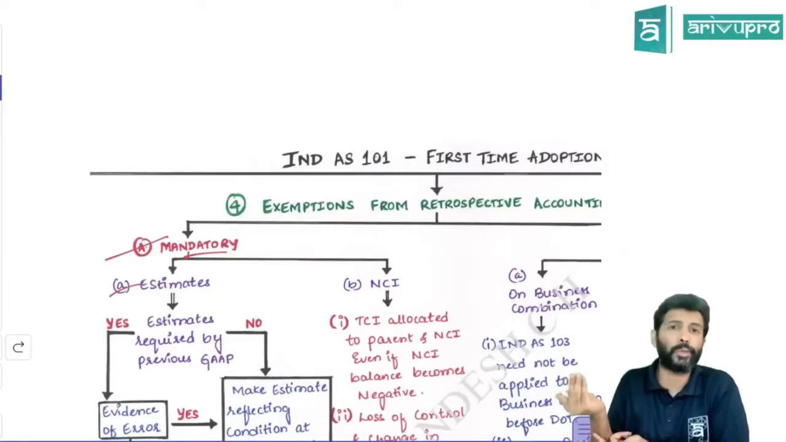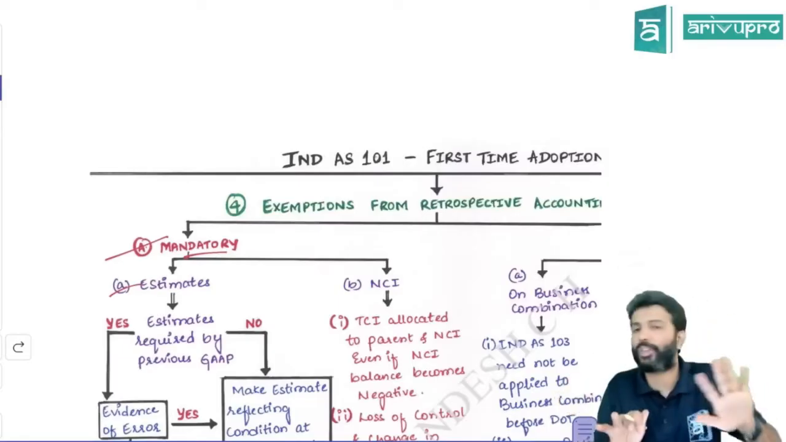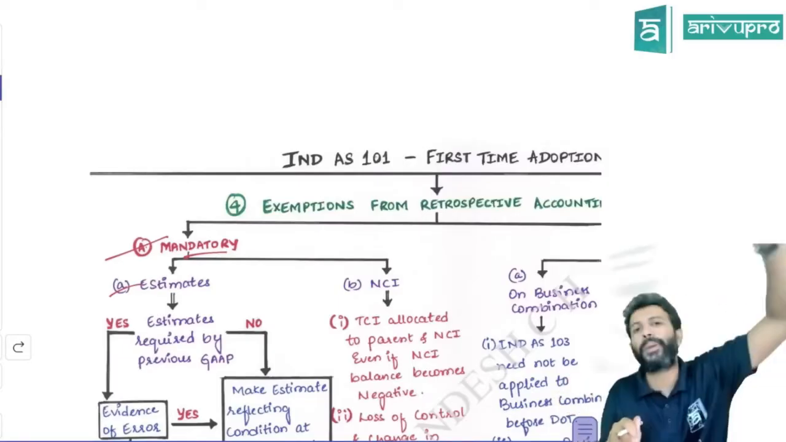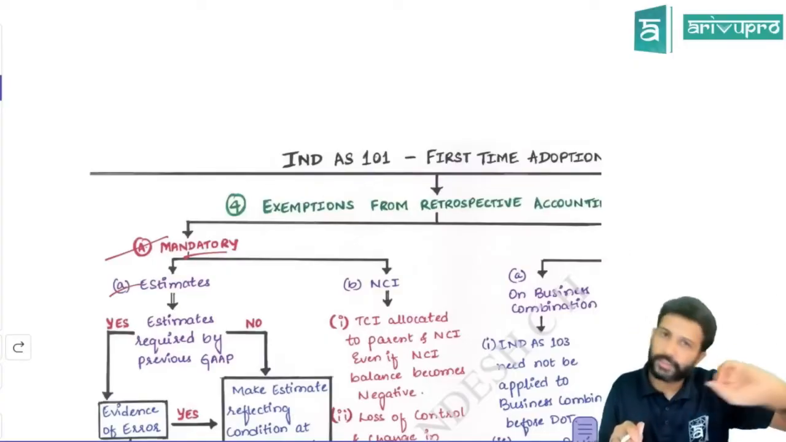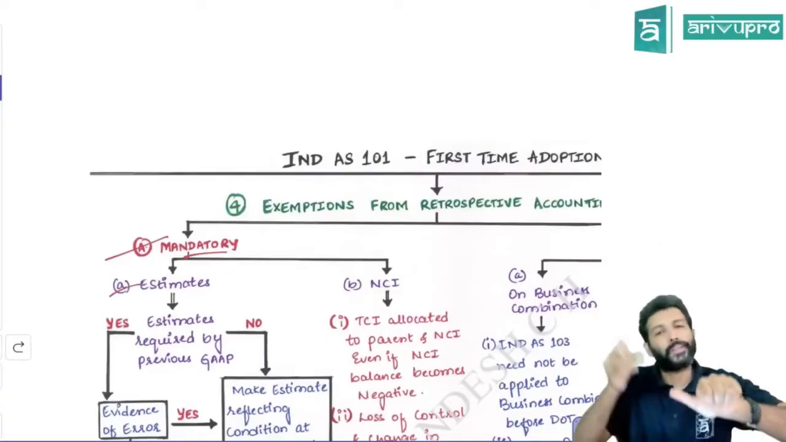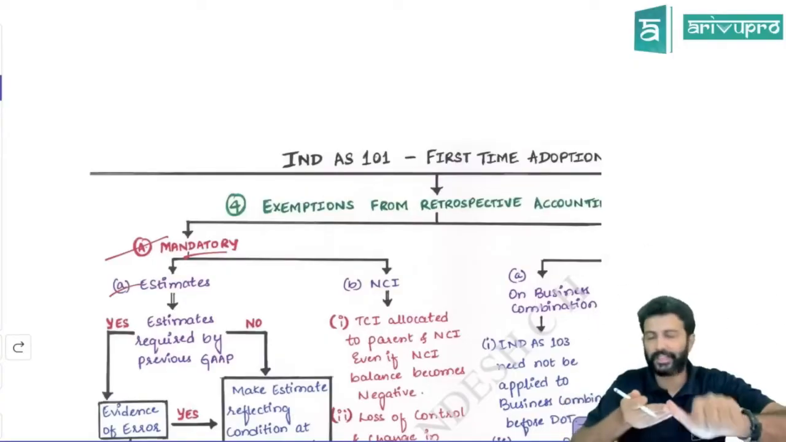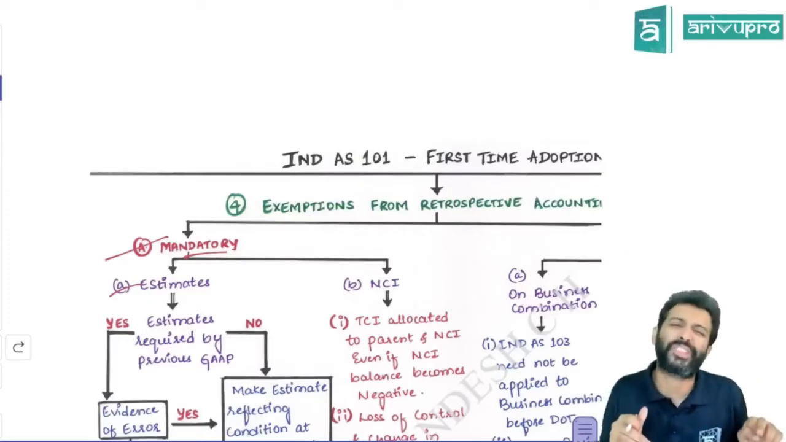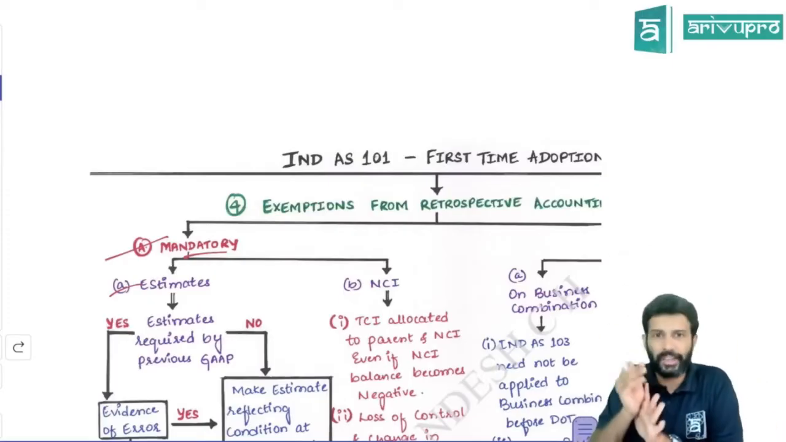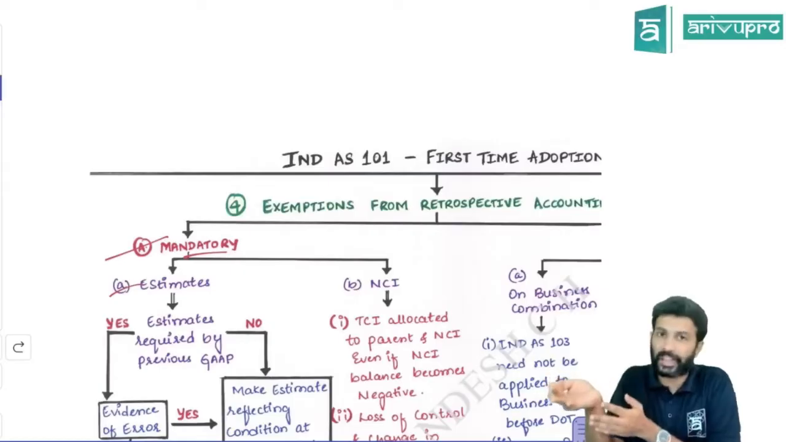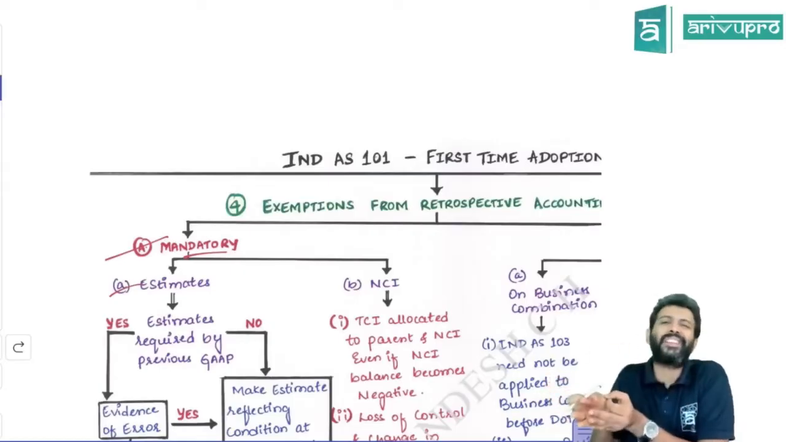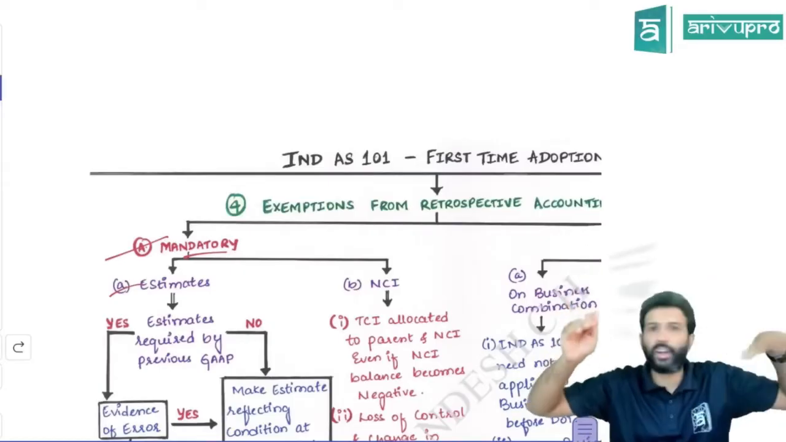So which estimate should we use, sir? What IND AS 101 first time adoption says is, check whether your previous GAAP, the accounting standards, already had estimates. If the answer is yes, which is obviously yes, see if there is any error in those estimates. We know what an error means now, right? If there is any error in that estimate, then you can't use those estimates.